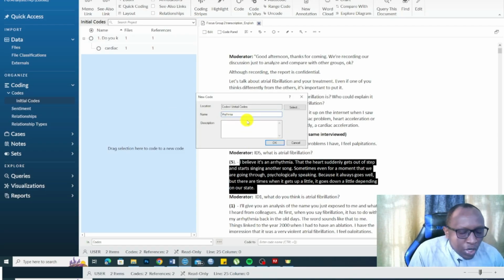Remember, coding is labels or interpretive statements to particular information that's important to our research objectives. In this case, we want to define atrial fibrillation.